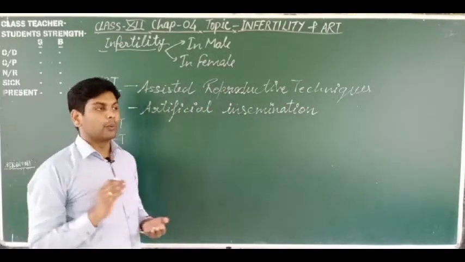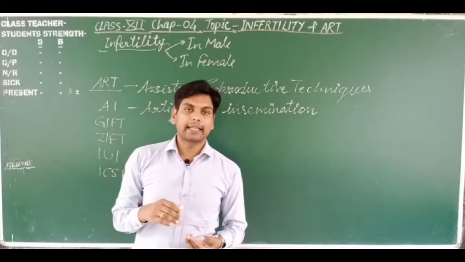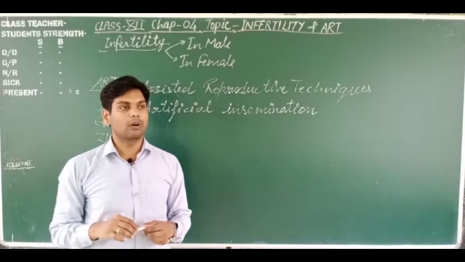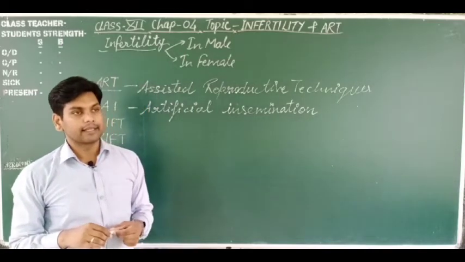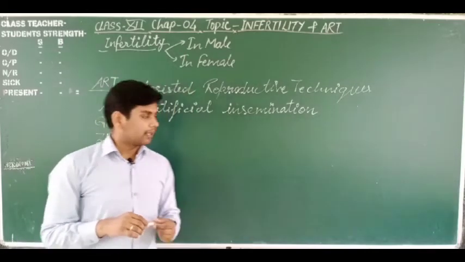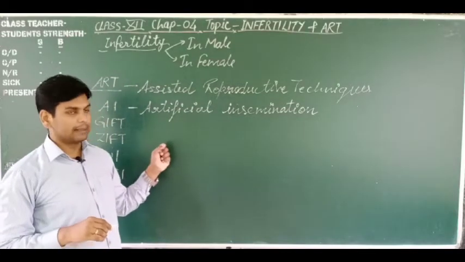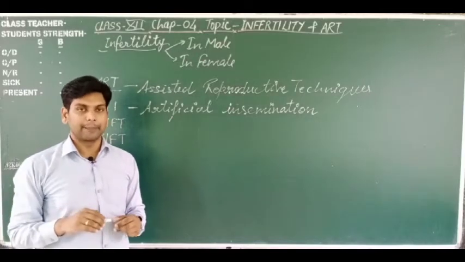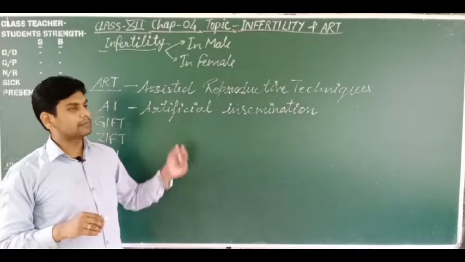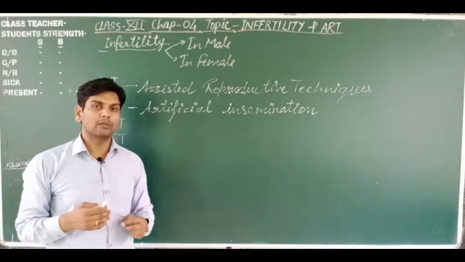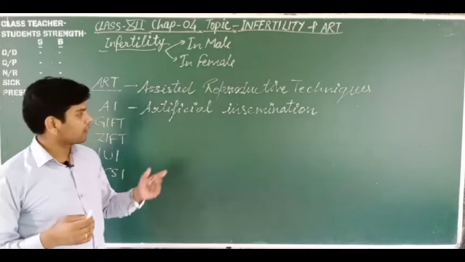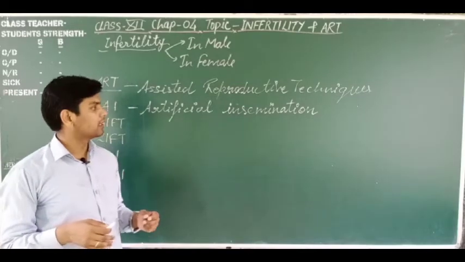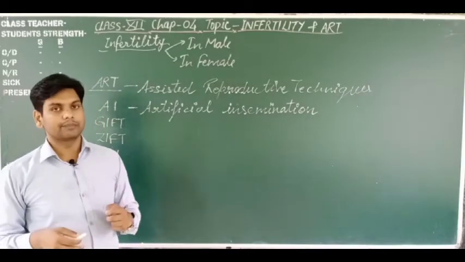When a male is incapable of producing a sufficient sperm count or a sufficient amount of semen, then in the female the insemination occurs artificially, because the healthy sperms are separated in a test tube and inseminated inside the vagina or inside the cervix of the female.